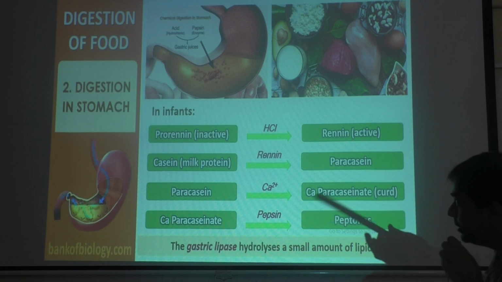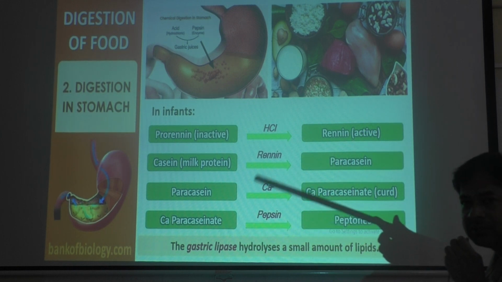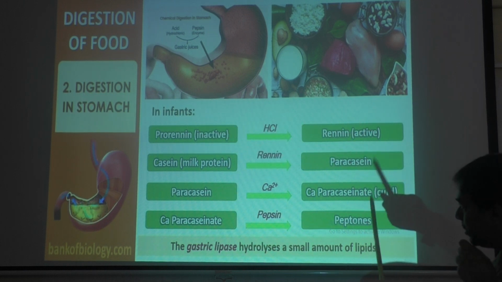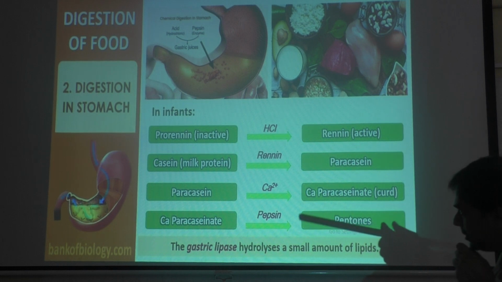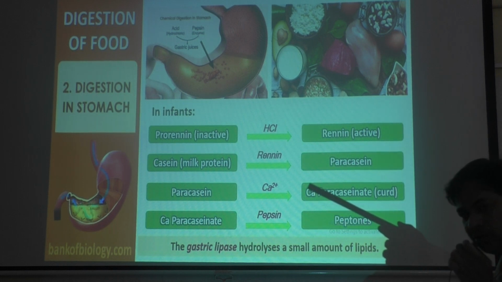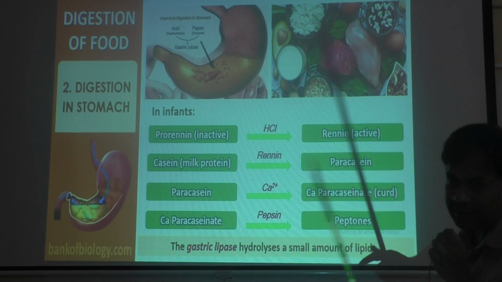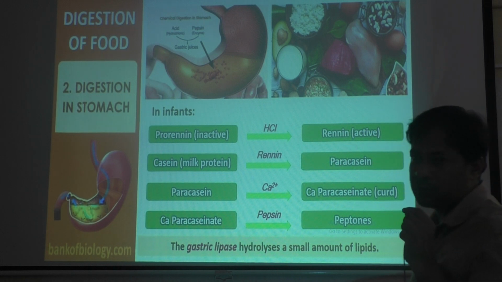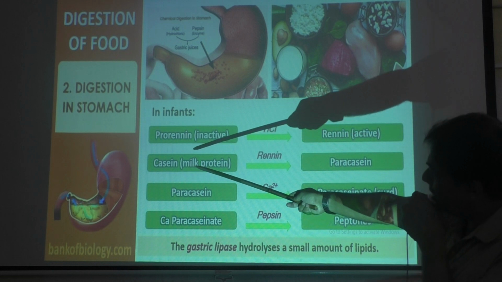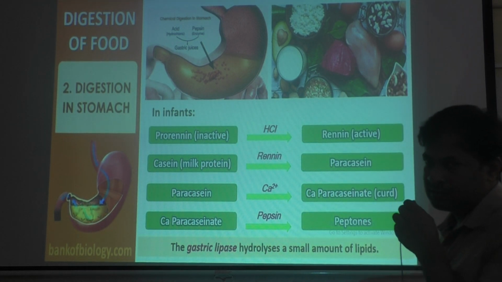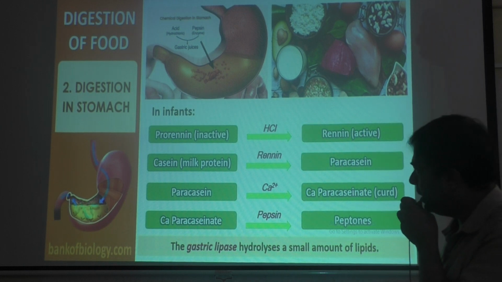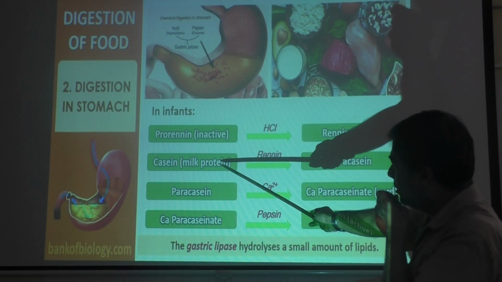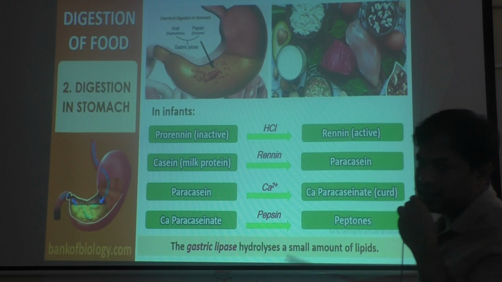This is digestion in infants, in babies. So in infants, prorenin is converted to renin by HCl. Then milk, because they are newborns, they are drinking mother's milk, breast milk. So milk contains a special protein, you know, it is called casein protein. You can see there, CASEIN, casein. Casein protein is called a milk protein. Then this renin enzyme will convert milk protein casein into paracasein.